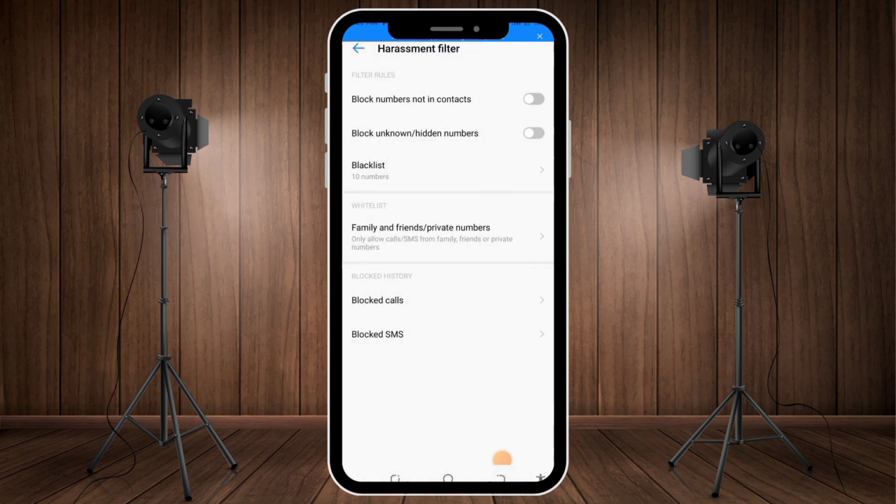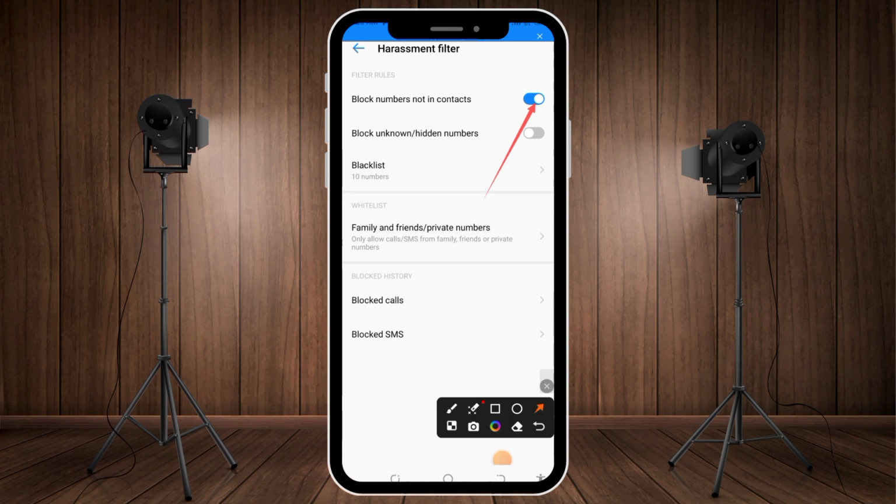Come over to this place that says block number not in contact. These numbers are not in your contact, so they will not be able to call you. That is one thing you need to know. Any number that is not in your contact is a strange number, a totally strange number. So what you do is just click to enable this setting. Okay, I've already enabled this setting here. Just take a look and see. I will click on this.